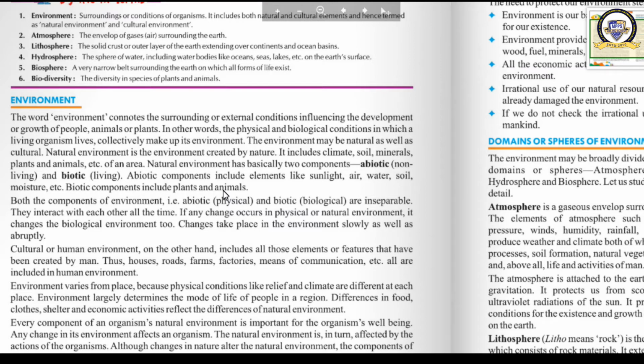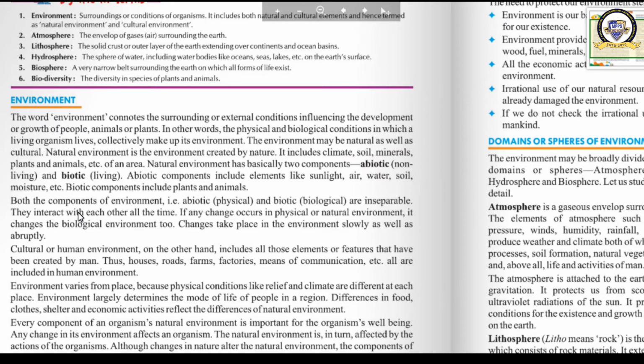If there is any change in the physical environment, for example in the abiotic environment, do you know what will happen? The biotic component also will be affected. For example, if there is no rain for a longer period of time, what will happen? Temperature will increase if there is no rainfall. Will the biotic component be affected? What is the biotic component? Human beings, plants and animals. Will we be affected? Yes, we will be. How? Plants will dry. Animals, birds, human beings, we will die because of shortage of water. Everywhere it will be drought.